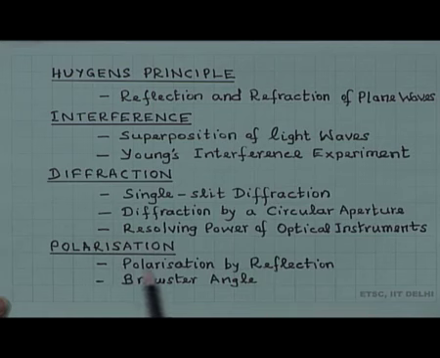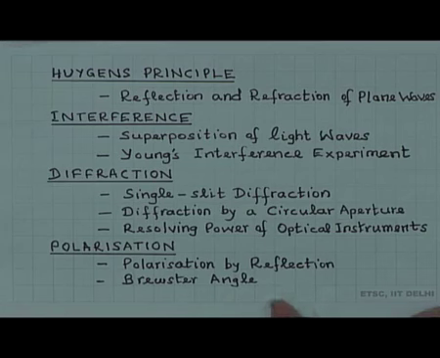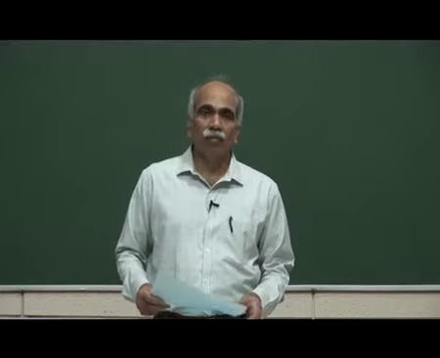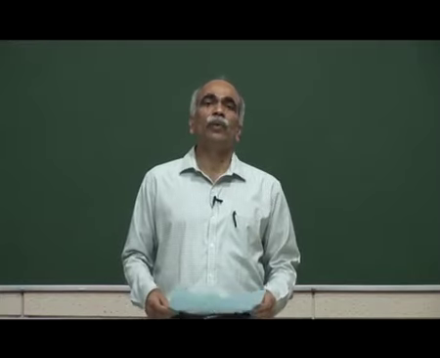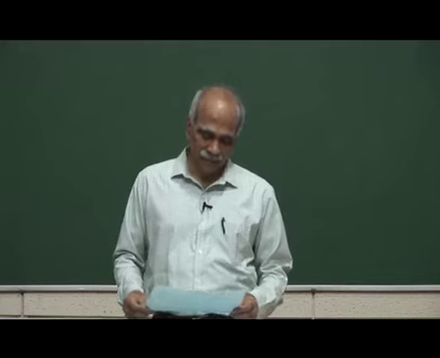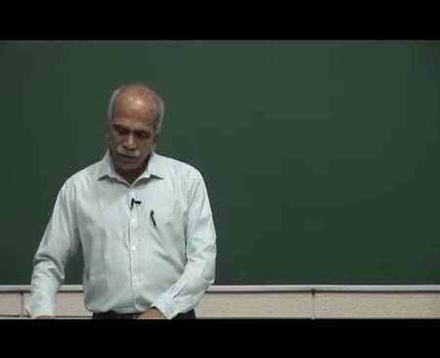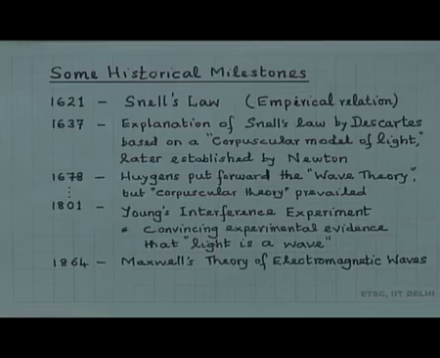There are different ways of obtaining polarized light, but in this course we will discuss polarization by reflection and the Brewster angle. So, before we proceed, we will first discuss some historical milestones which led to the development of wave optics. Here are some of them which I have listed.